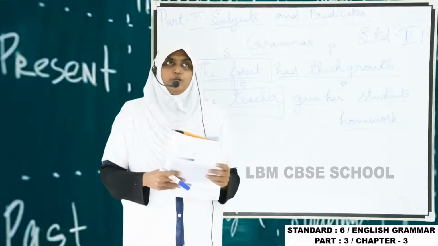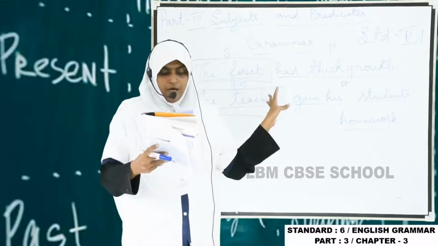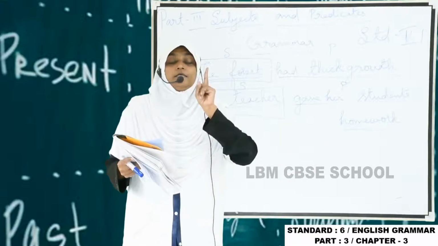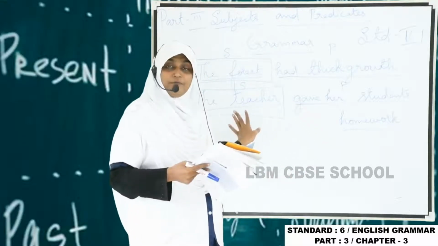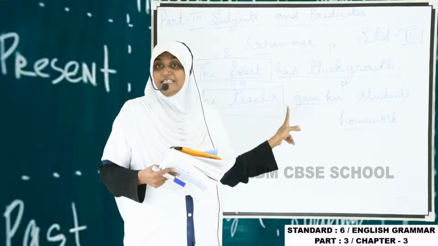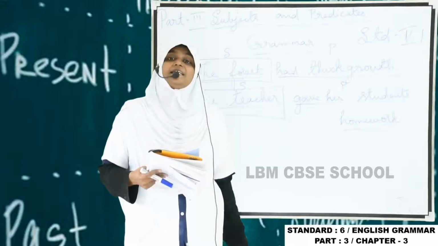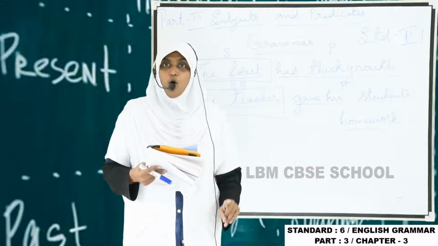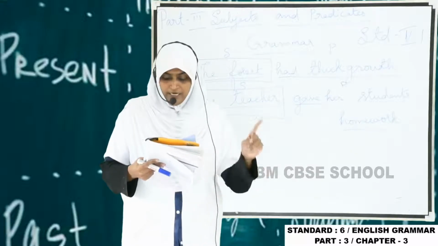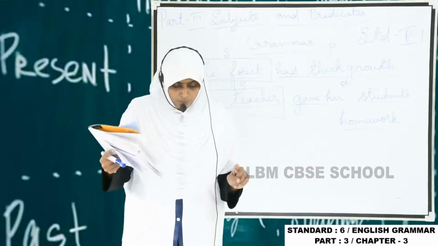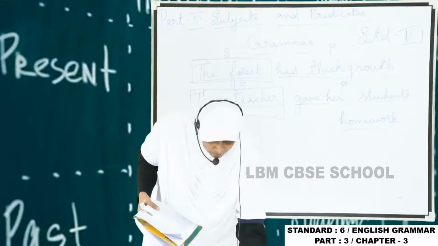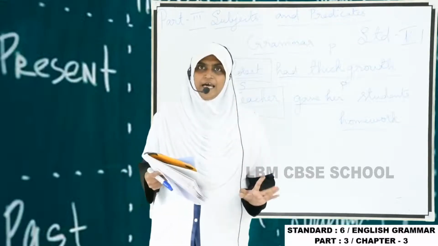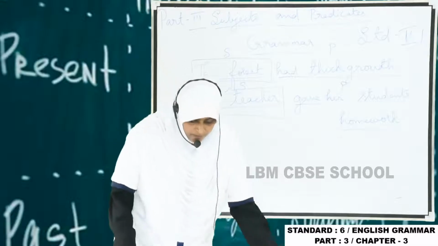I want to tell you, in a sentence, we are splitting the sentence into two parts, but again we can split that. How? Subject, verb and object. Understand?